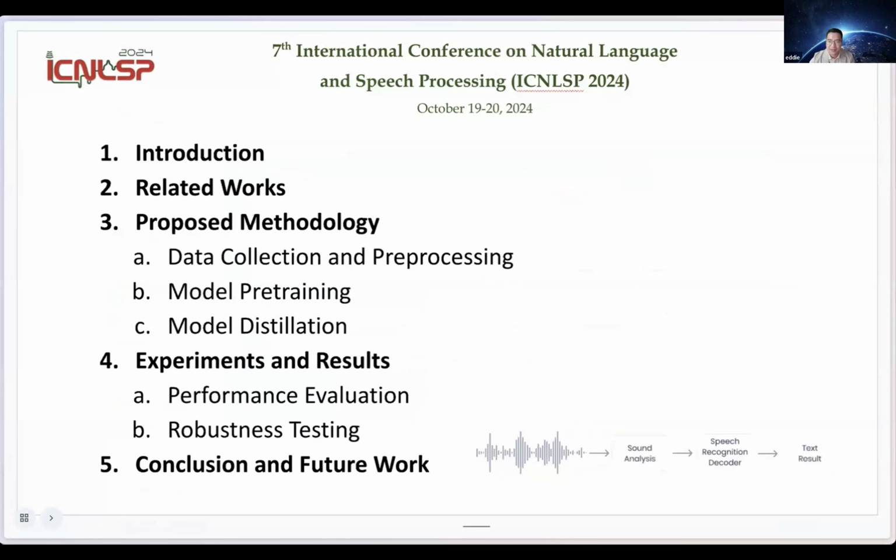This is the overview of what I'll be covering today. Basically, we try to improve the Whisper model for Thai speech.